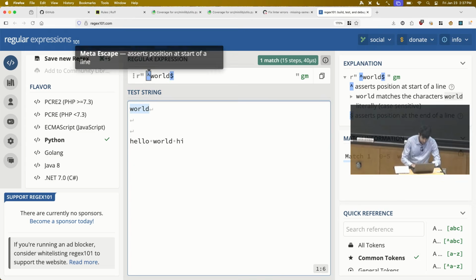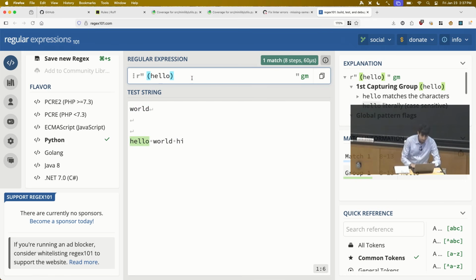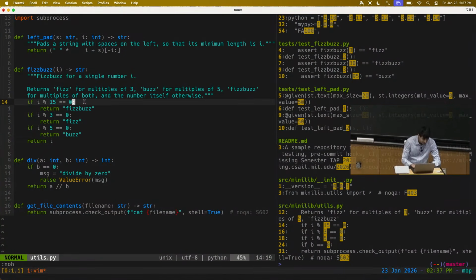And then briefly going back to these groups we were talking about, these are not only for grouping and operator precedence, but they're also used as capturing groups. You see a pop-up that says capture group. So this lets us talk about regex search and replaces and actually refer back to subparts of the matched expression. This can be useful in an IDE, for example, where say I want to match all the numbers and actually replace them with the number repeated. So I want to replace the 15 with 1515 and the 0 with 00. Now this is a kind of wacky example. In practice, you can come up with more realistic things that make more sense.